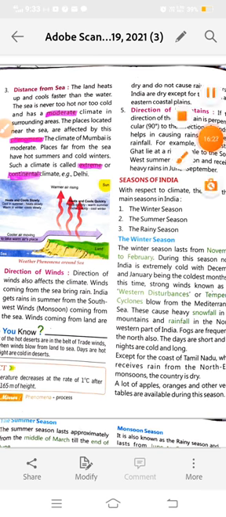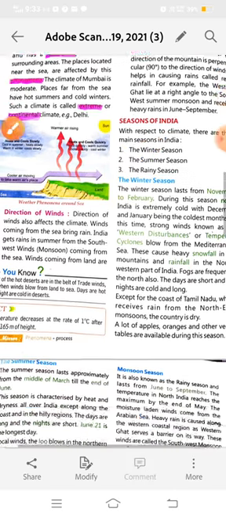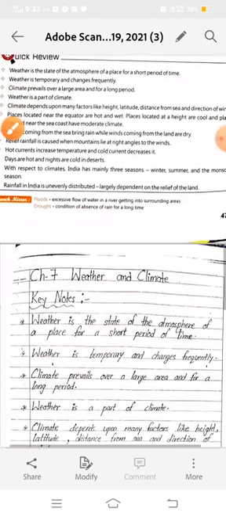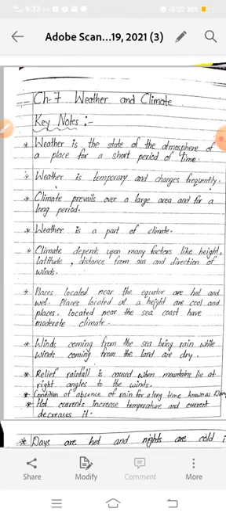And in this chapter you also learned the seasons of India. According to climate, India has three types of season. First is called the winter season, second is called the summer season, and third is called the rainy season. Okay, so now we will do the revision sheet. The revision explanation of this chapter is completed. You will read this chapter again in your 5th standard. It will come in the 3rd chapter.